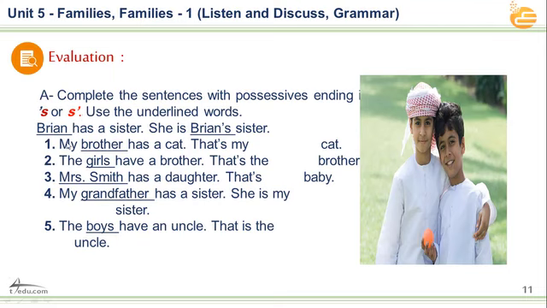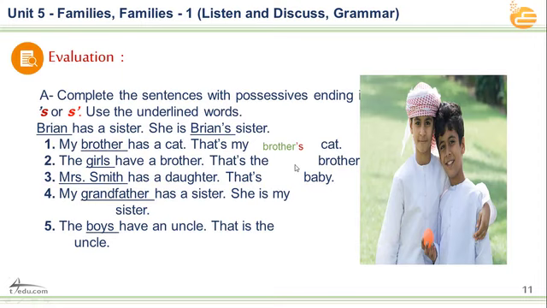For example, here we have the first statement, which is my brother has a cat. My brother is singular. We can say that's my brother's, apostrophe s. Yeah, that's good. Apostrophe s. This is number one. Number two, the girls have a brother. Also, the girls here, plural or singular? Girls, many girls, maybe two, three, four, five. It depends. Here we can say that's the girls' brother.